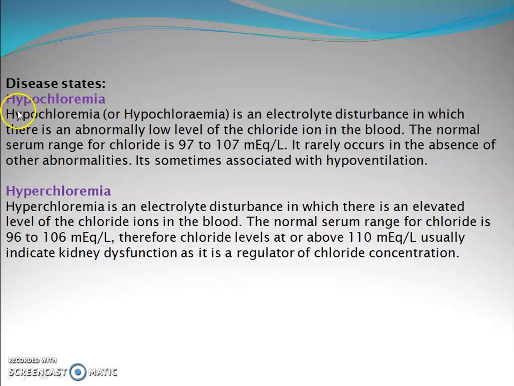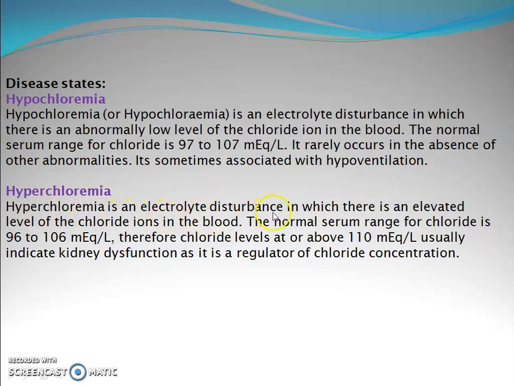Disease state: hypochloremia. Hypochloremia is an electrolytic disturbance in which there is an abnormally low level of chloride ion in the blood. The normal serum range for chloride is 97 to 107 milliequivalent per liter. It rarely occurs in the absence of other abnormalities. It is sometimes associated with hypoventilation.